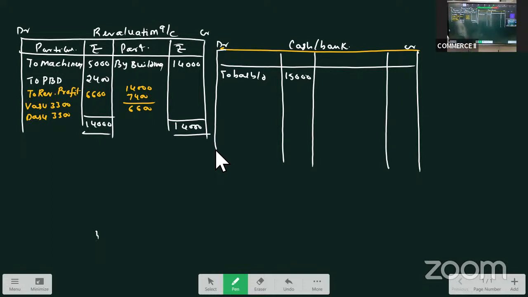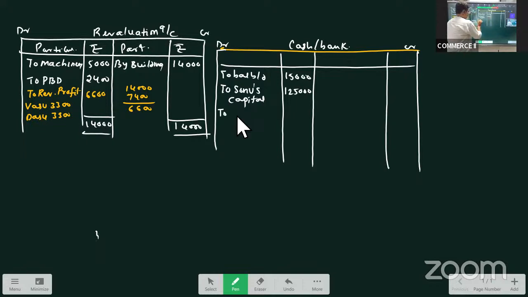When Sonu is admitted, he is bringing 1,25,000 as capital and 30,000 as goodwill. So this is an inflow of cash in the business, no? Business is receiving cash from the capital invested and the goodwill introduced. So let us take it as receipt, to Sonu's capital 1,25,000.